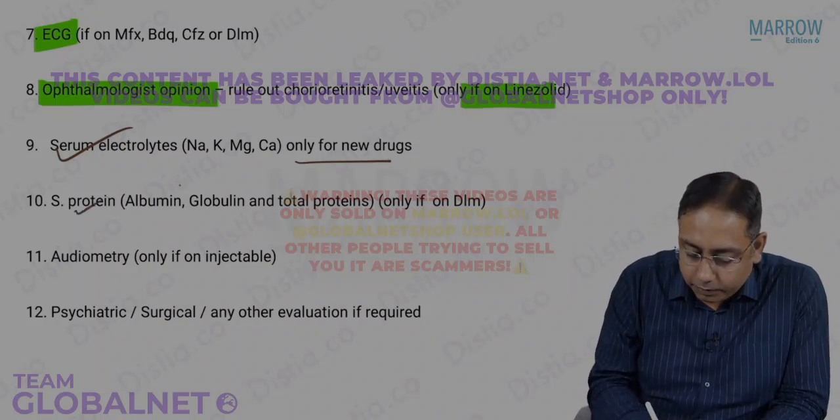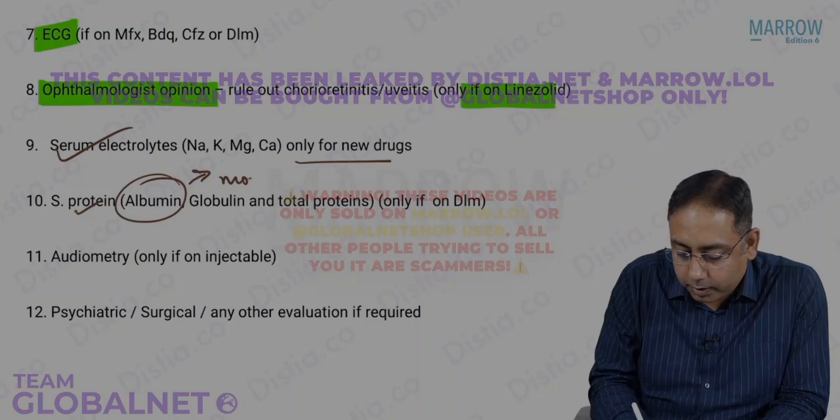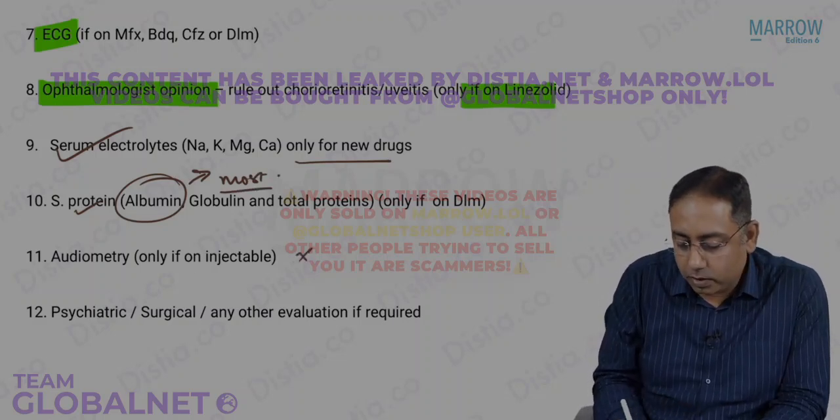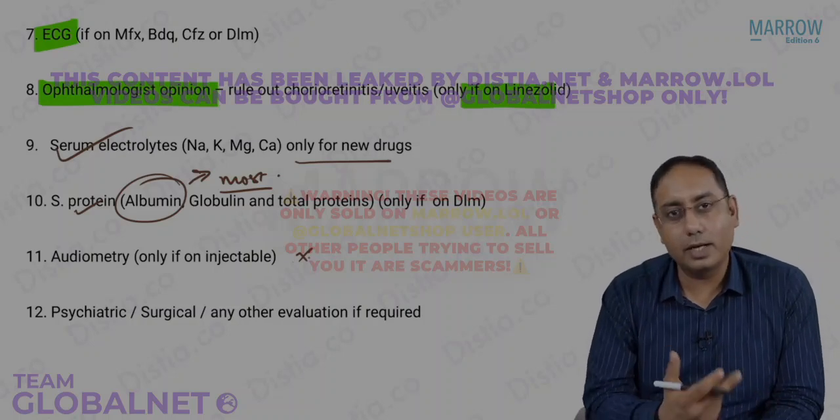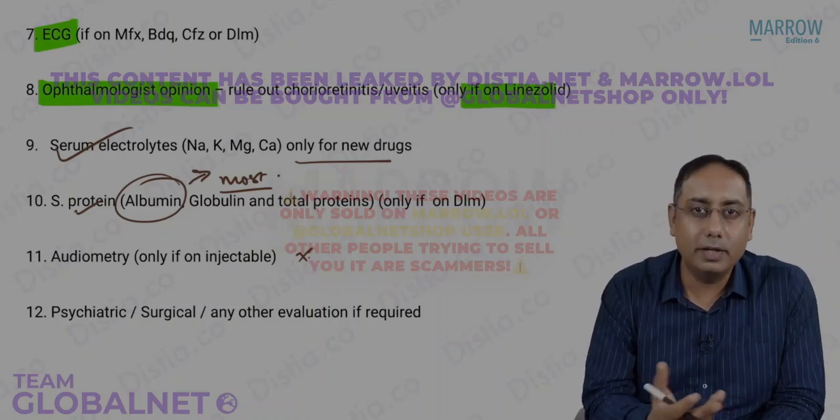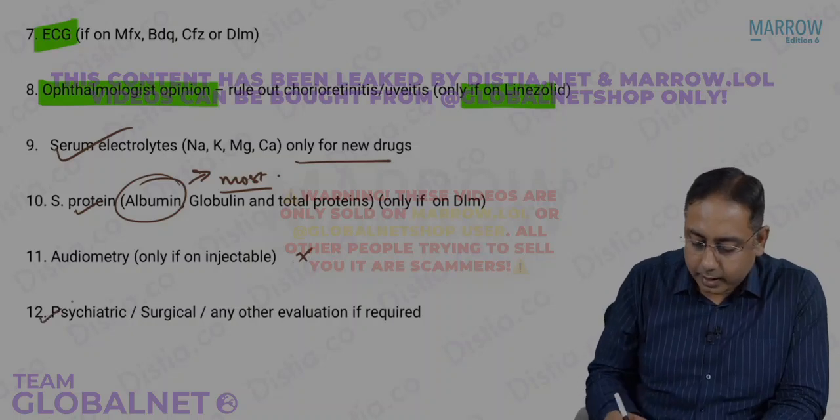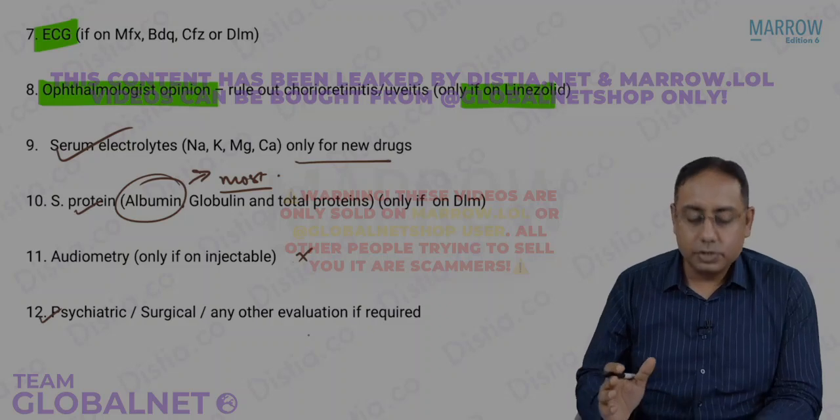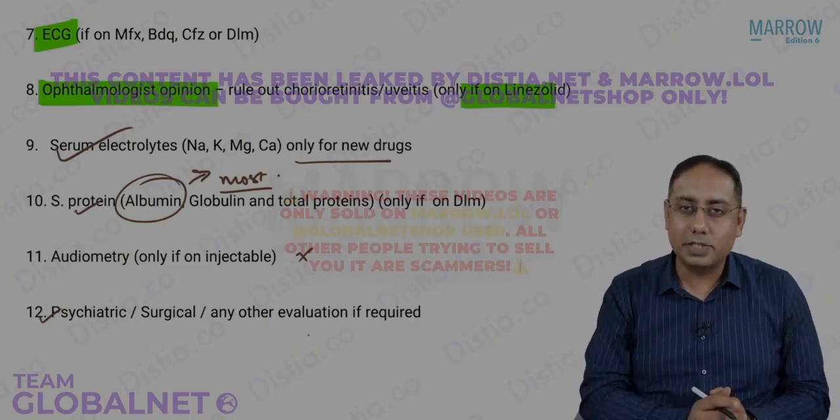Serum proteins, of which albumin is one of the most important determinants, albumin, globulin, and the total proteins. Audiometry was initially one of the mandates, but now it has been removed because we are not giving the injectable drugs. And psychiatric evaluations in case required, or any surgical evaluation. So these are some of the pre-evaluation tests we have.